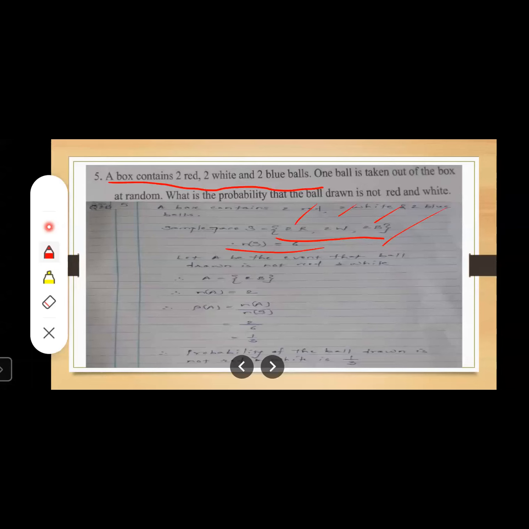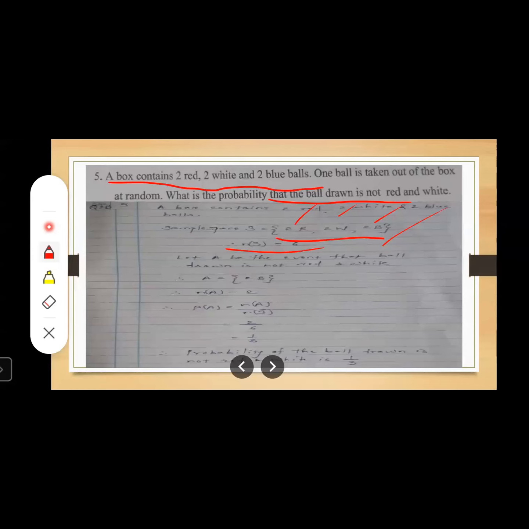Okay, now what we are going to find out? We are going to find out the probability that the ball drawn is not red and white. Means our favorable outcome is that the ball drawn is not red and white, right? So we will write in terms of the event. Let A be the event that the ball drawn is not red and white.